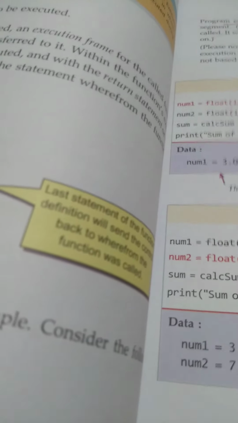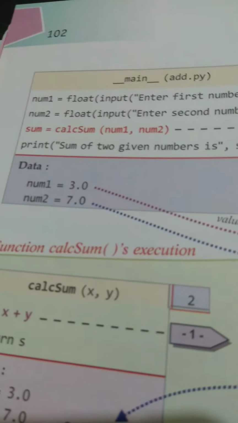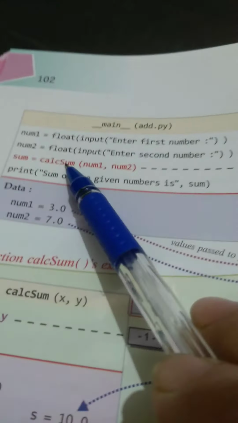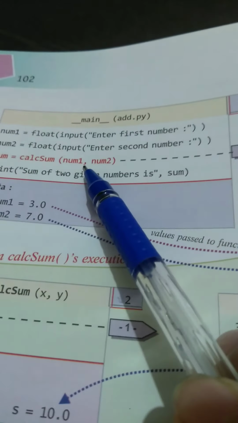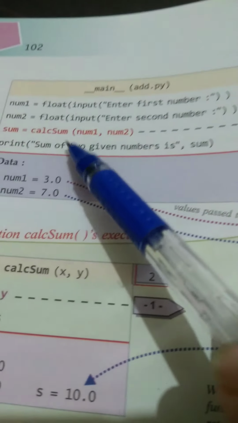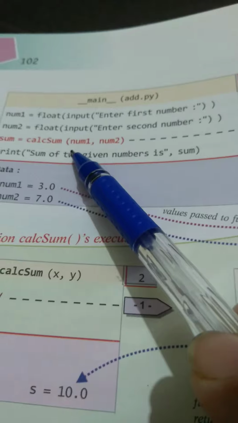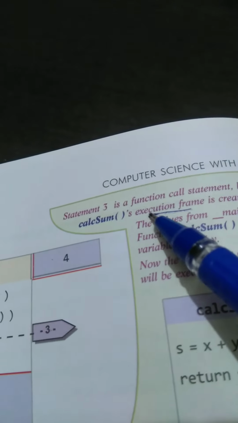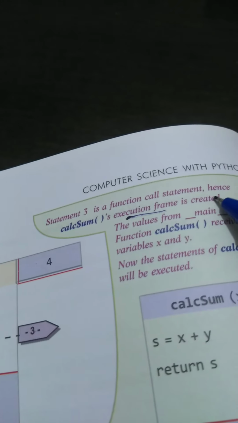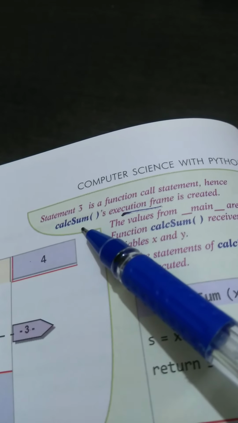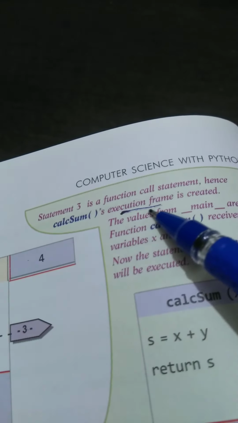Now students, what will happen on the next page? After this we are calling calc sum num1 num2, which means here we have called the function definition. Statement 3 is a function call statement. After calc sum is called, the execution frame is created.